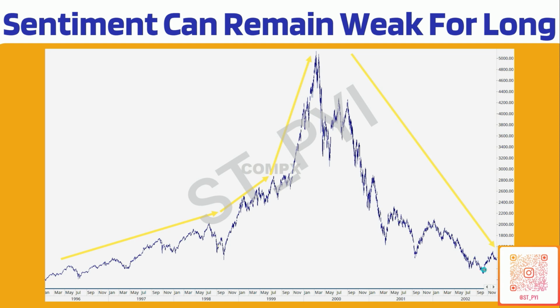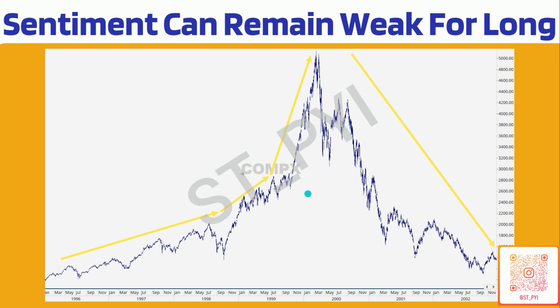Never forget this, because in between, you need to keep a calm head. You don't have to listen to everybody. Open up your charts every weekend and go through the structures and see whether the market is in stage 2, that is moving up, or in stage 4, consistently moving lower. If you look at this chart, not once did Nasdaq violate the previous major swing level. It just kept drifting lower, and mind you, between 2000 and 2002, the Fed was aggressively cutting interest rates. So today, if RBI is cutting interest rates, it does not mean Nifty is going to bottom out today and start moving up from tomorrow.